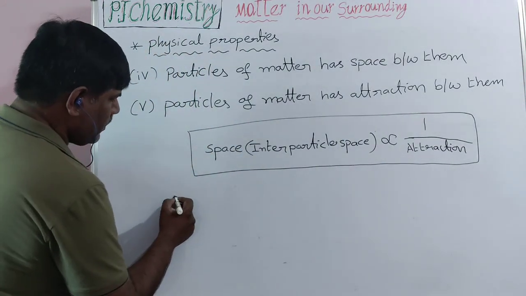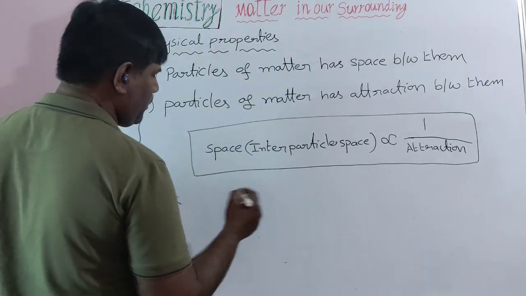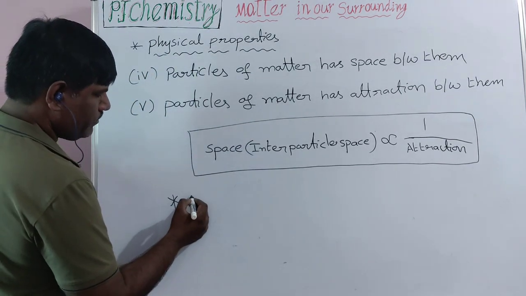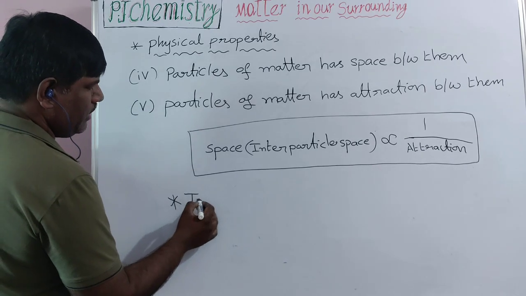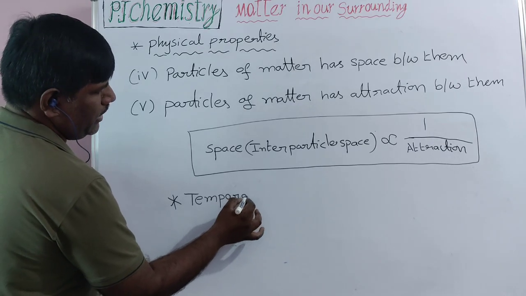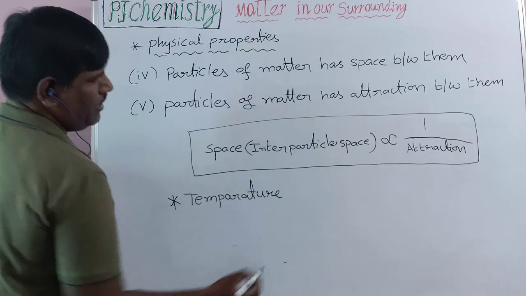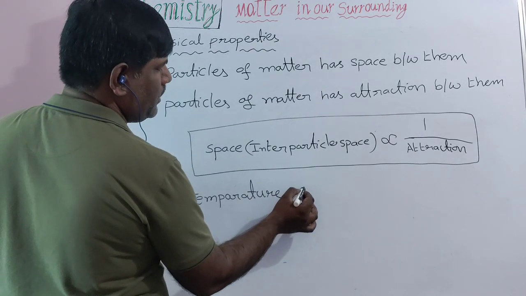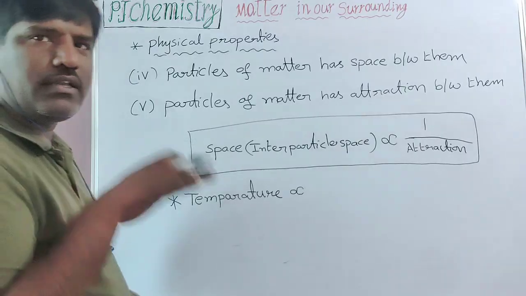Now, what is the relation between temperature and interparticle space, temperature and attraction? When temperature increases, attraction between the particles decreases.